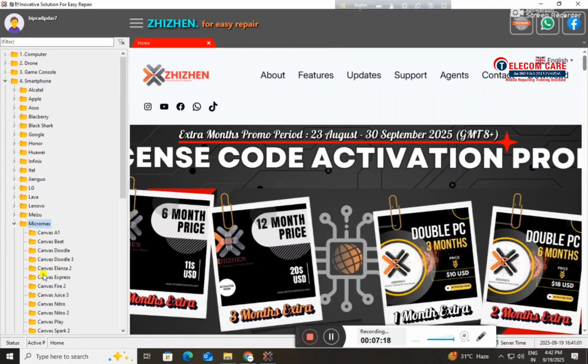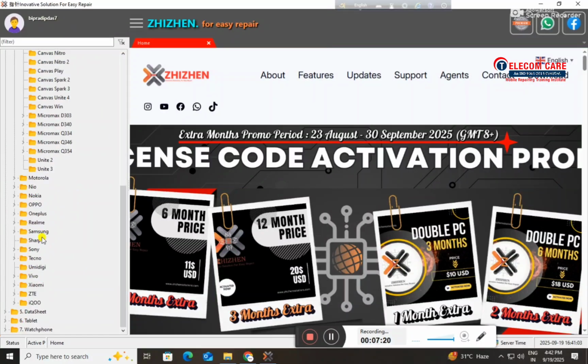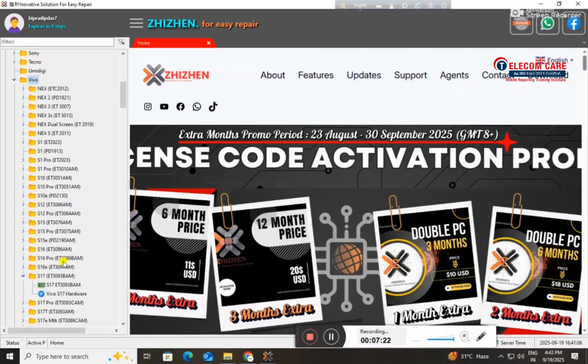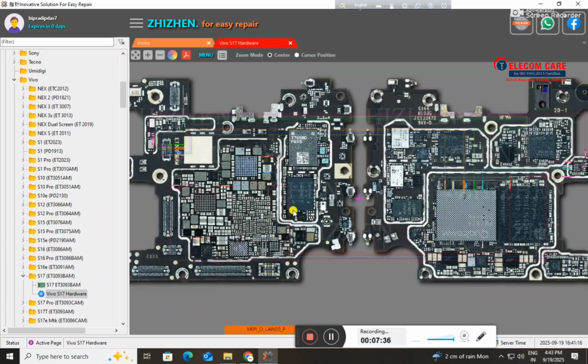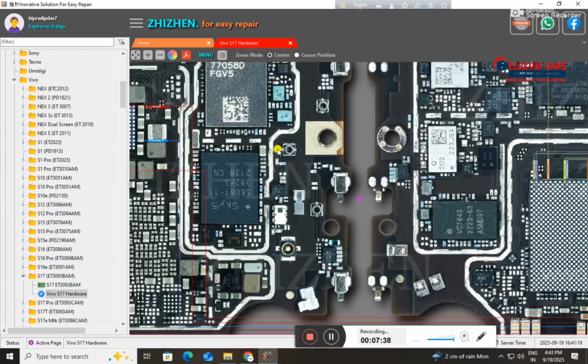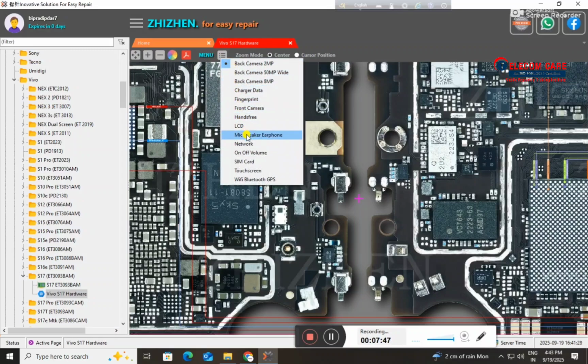You will get the hardware solutions as well in the software for these companies' mobile sets, such as Vivo S17, S16e, Vivo S17 hardware. This is the entire PCB and the schematic diagram of it. Click on menu. The list of options we can see.